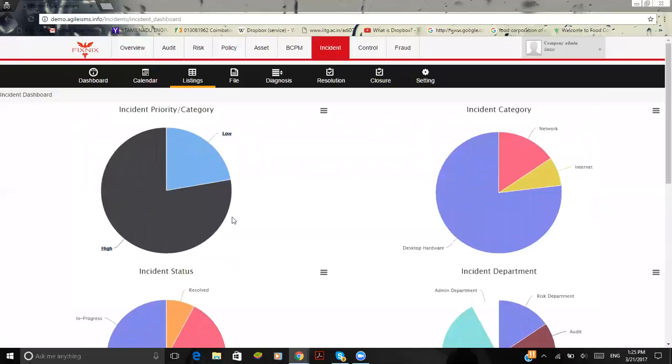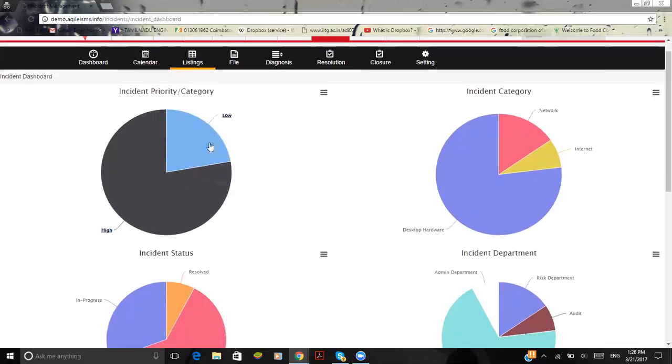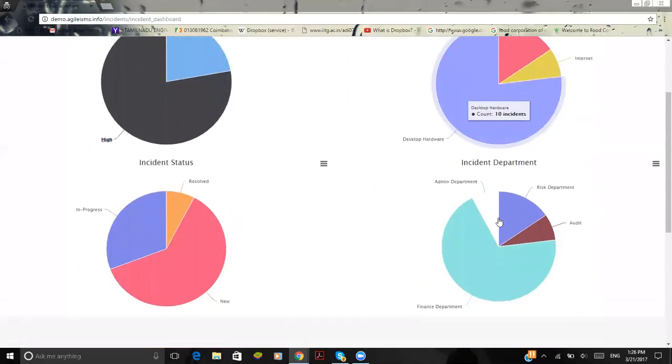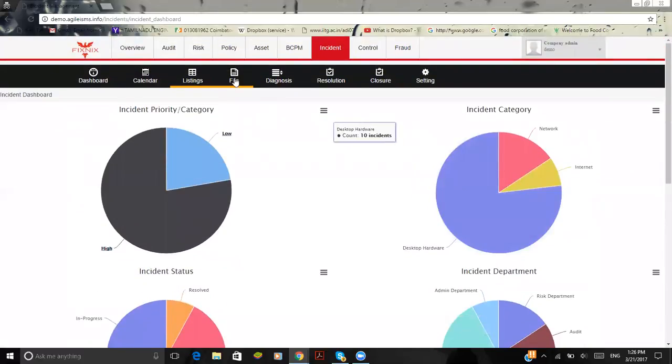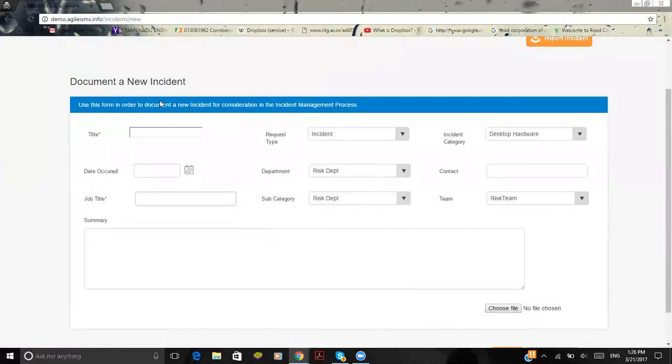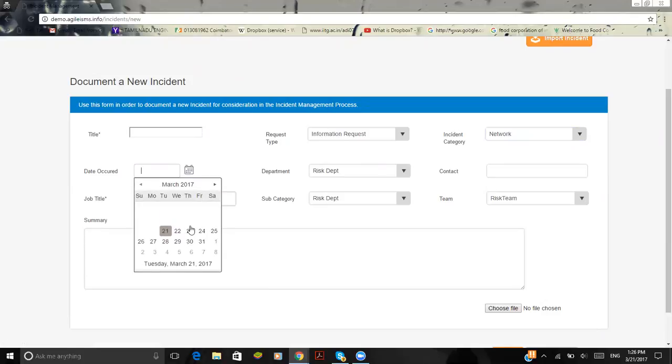Walking you through the incident. So this is how the incident works. These are the different types of incidents that we have, the priority and the category, the incident category, and the department that we need to assign. And here is where I'm going to file an incident, starting with the title. I'm going to define the incident as an information request or a service request on the same. And here I'm going to define the incident category, whether it's based upon the internet or the network. And I'll mark the incident on the particular date that it has occurred, with the particular department, the particular contact person, the job title, the subcategory and the team.